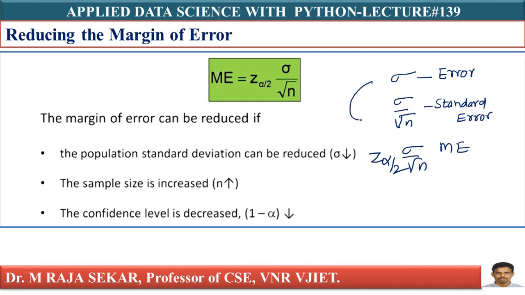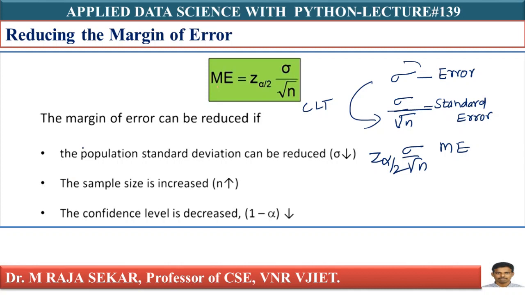If you recall your central limit theorem, whenever you go for sampling distribution, your sigma will be divided by root n. Your mu will not change, isn't it? We already discussed central limit theorem. This sigma by root n is known as standard error. The margin of error is this one formula. As I told you, z alpha by 2. I will discuss what is z alpha by 2.